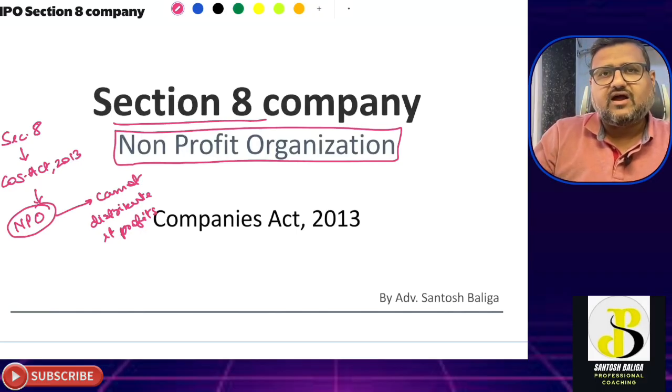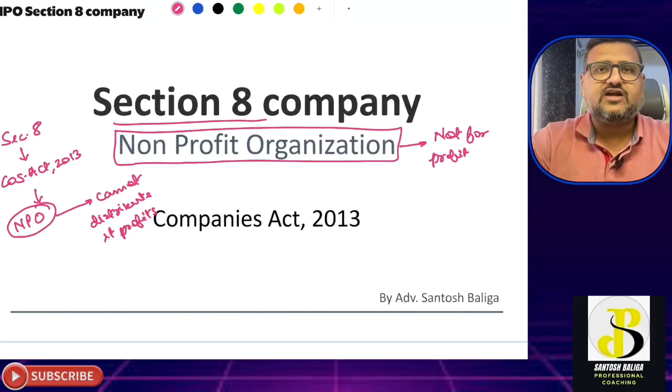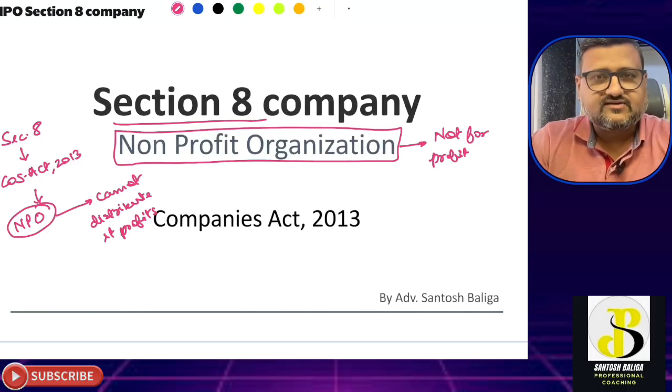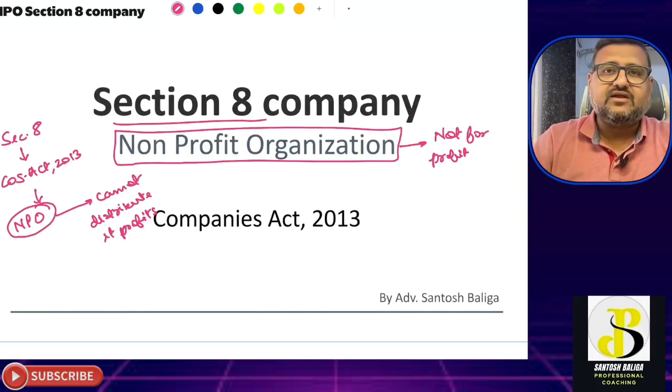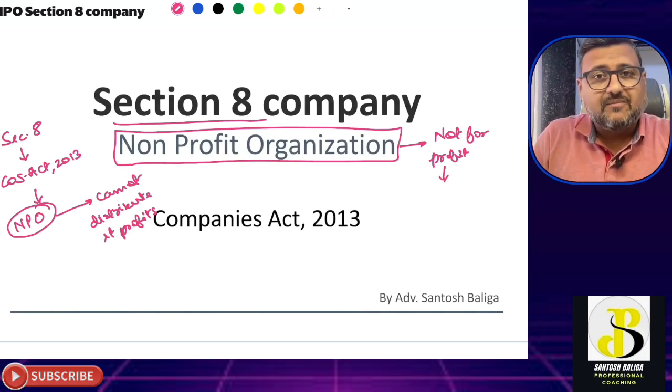Now, when we understand the name itself, non-profit organization, what does it mean? That this is a company which is created not for profits. Then what? We always associate companies or corporates as a profit making machine. Okay, but these are a special type of company which has been provided under the Companies Act 2013, saying that it is not for making profits.